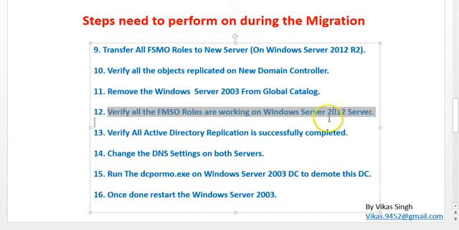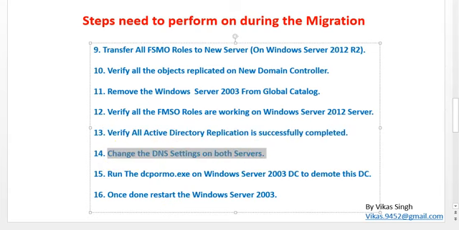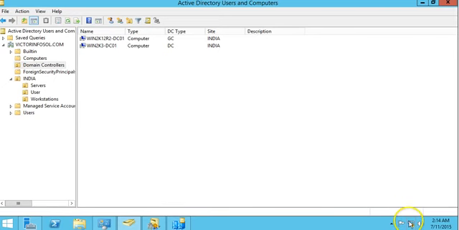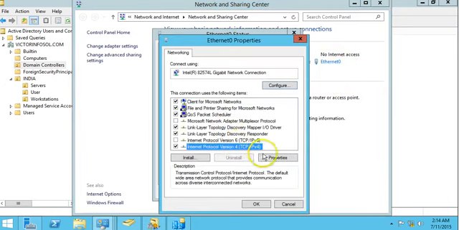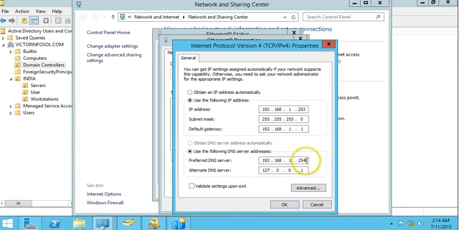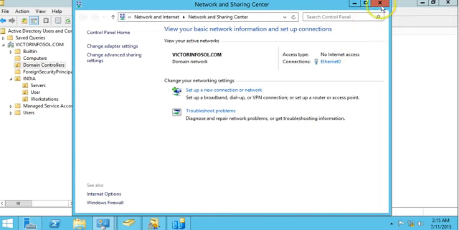We have done this previously, and also we have verified the replication completed successfully. So now I am going to change my DNS setting for both servers. On my old server I'm going to open my network configurations and properties, and I'm going to change this to 127.0.0.1, that is a loopback address. It means it serves for itself first, so no need to do anything.